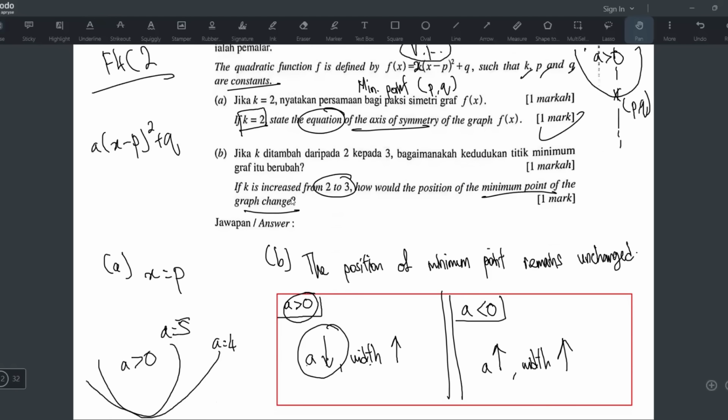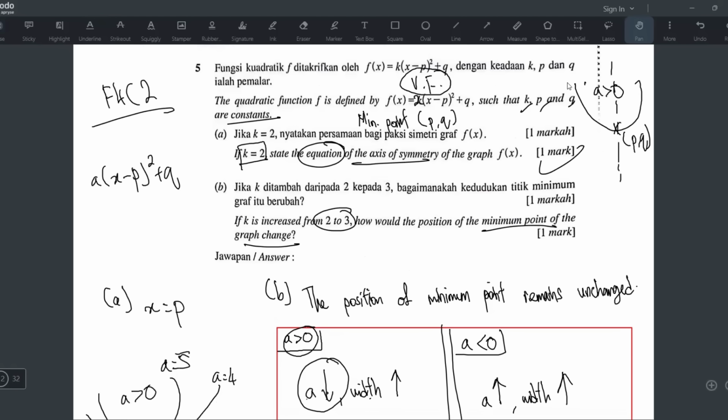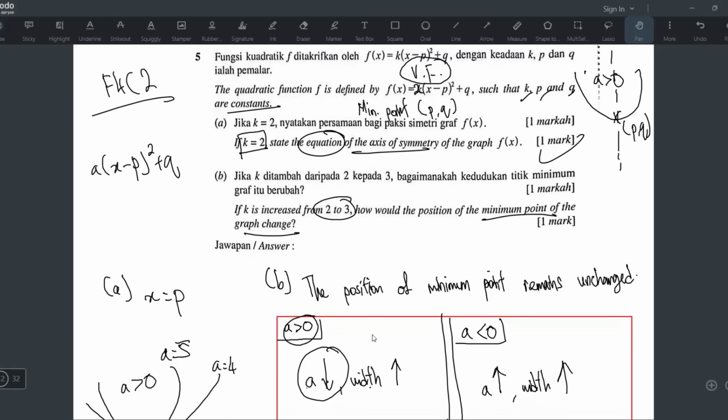So now tell me, for this question, the K increased from 2 to 3, and it's a minimum curve. It's like an A positive curve. So tell me what happens when you increase the A, when the A is positive. It means your A goes up, so your width must go down. That means the new graph will become more narrow, because you are further away from 0 now. From 2 to 3, 3 is further away from 0. So it's going to be more curvy. Instead of being wider, it's more narrow now.